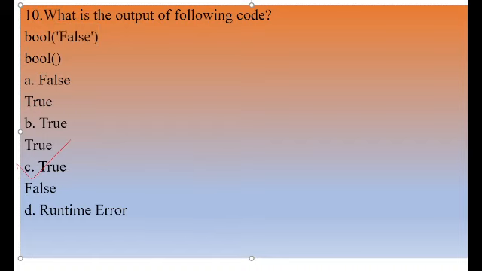Then here there is no data, so it will be False. If there is nothing, bool of nothing, then it will show the result False. If there is some data, then it will show True. So the first one will be True, and here there is no parameter, so it will be False. So the answer will be True and False.